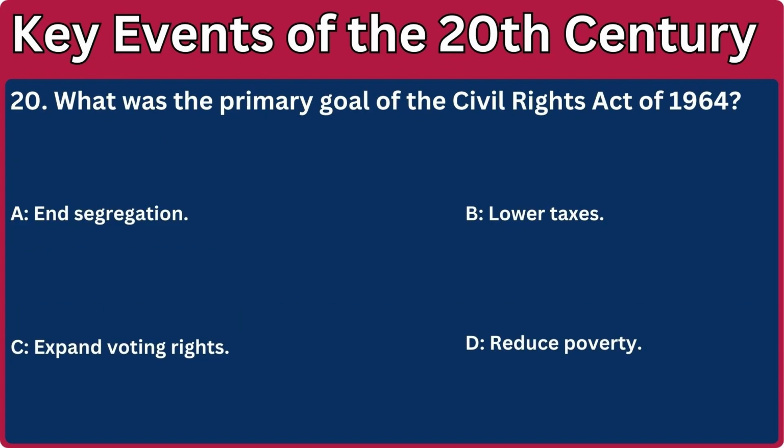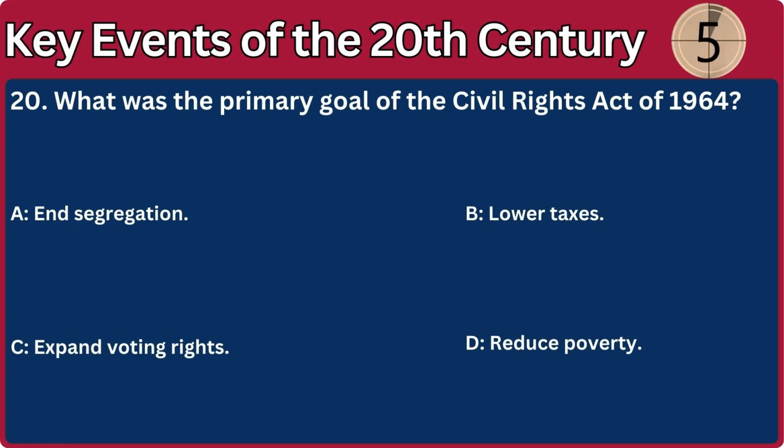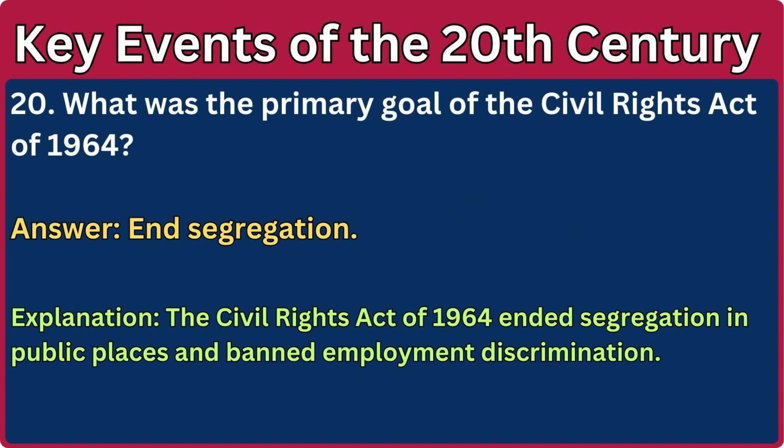20. What was the primary goal of the Civil Rights Act of 1964? A. End segregation. B. Lower taxes. C. Expand voting rights. D. Reduce poverty. Answer: End segregation. Explanation: the Civil Rights Act of 1964 ended segregation in public places and banned employment discrimination.